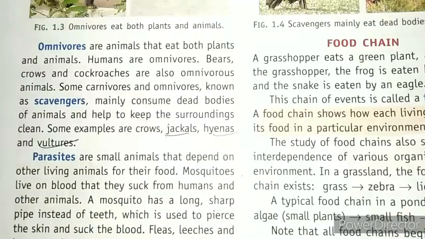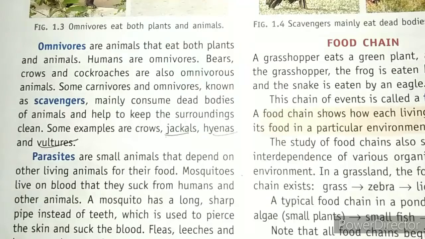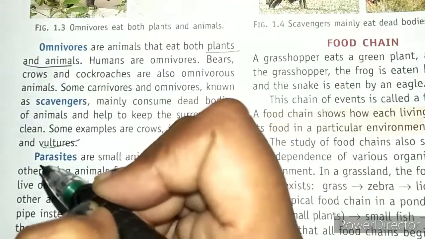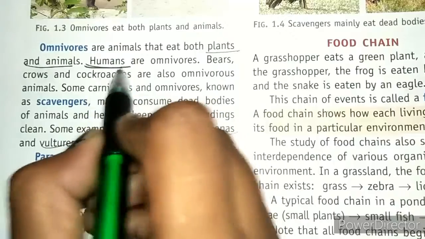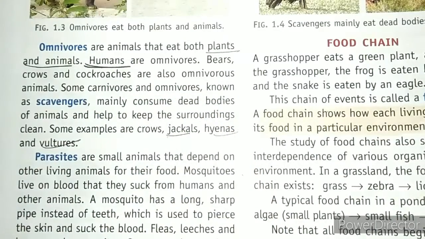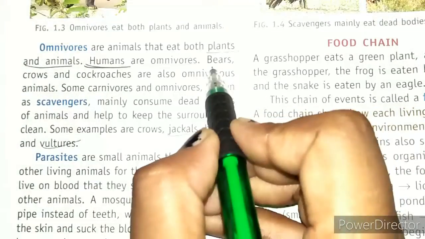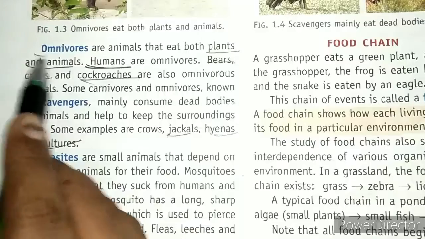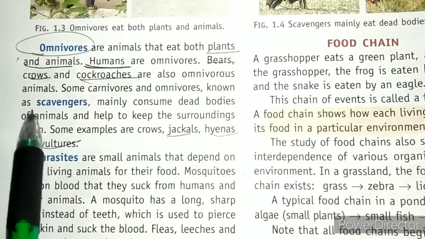Next we have omnivores. These are the animals that eat both plants and animals. Clear? For example, human beings. We people eat plants as well as some animals. Also bears, crows, cockroaches. These are also known as omnivores. Clear? Next we have scavengers.